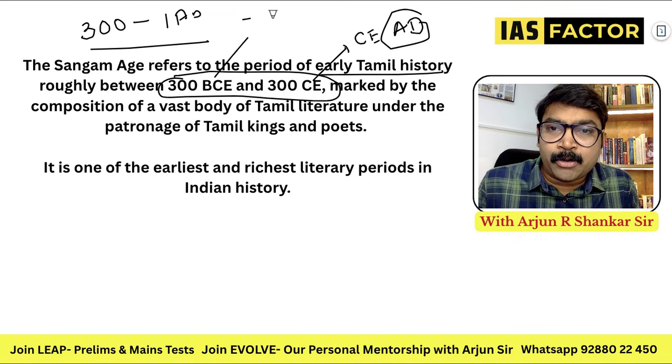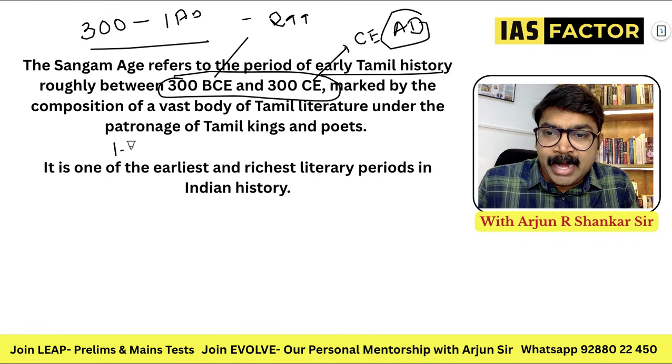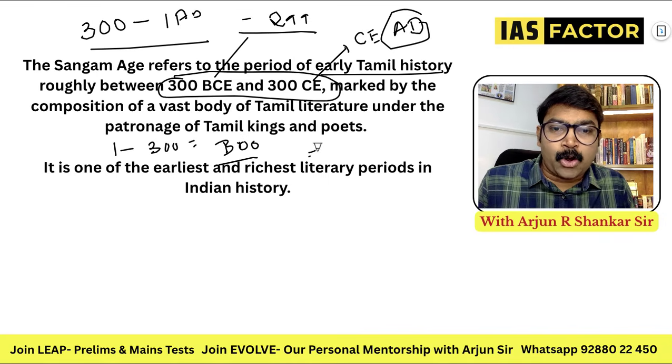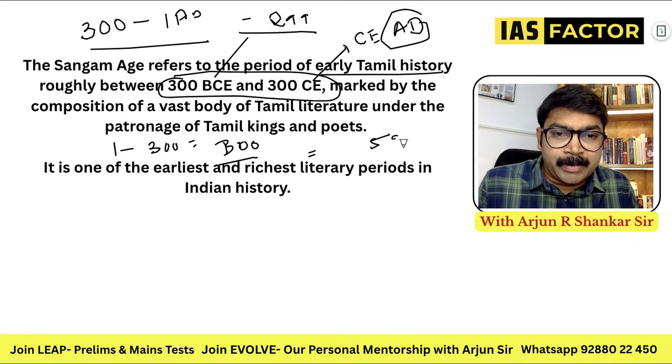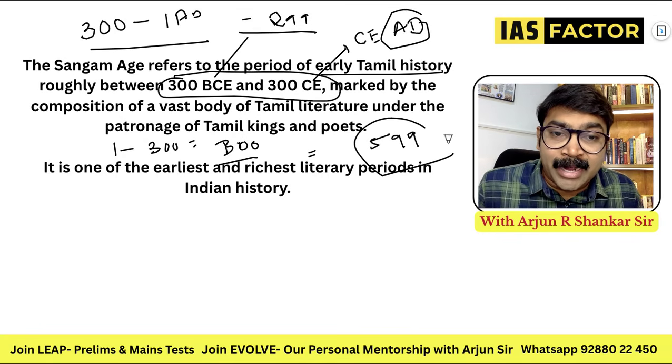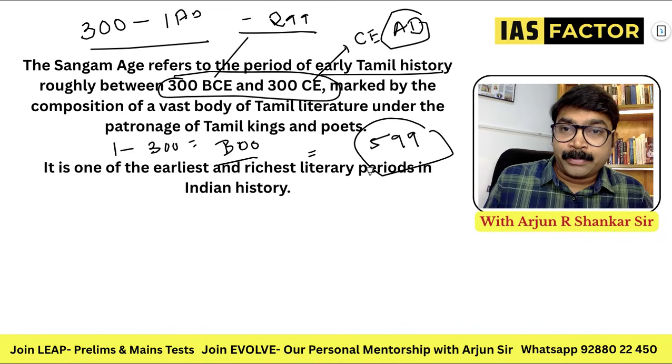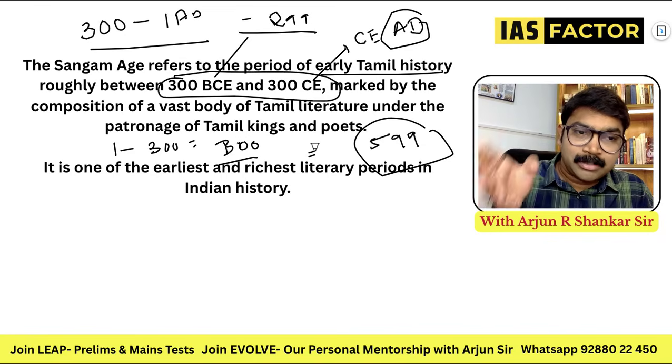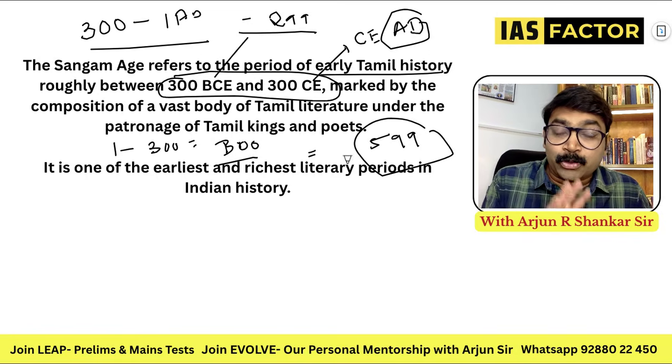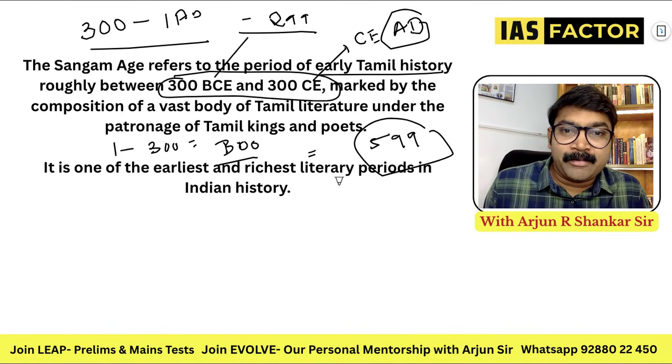Automatically you can calculate around 299 years, from 1 AD to 300 AD. It's almost 300 years. So when you count the years, 299 plus 300, the approximate time is almost 599 or 600 years. This is how you calculate. BC goes backwards, AD goes forward. So for 600 years in Tamil history, we have to learn this history.